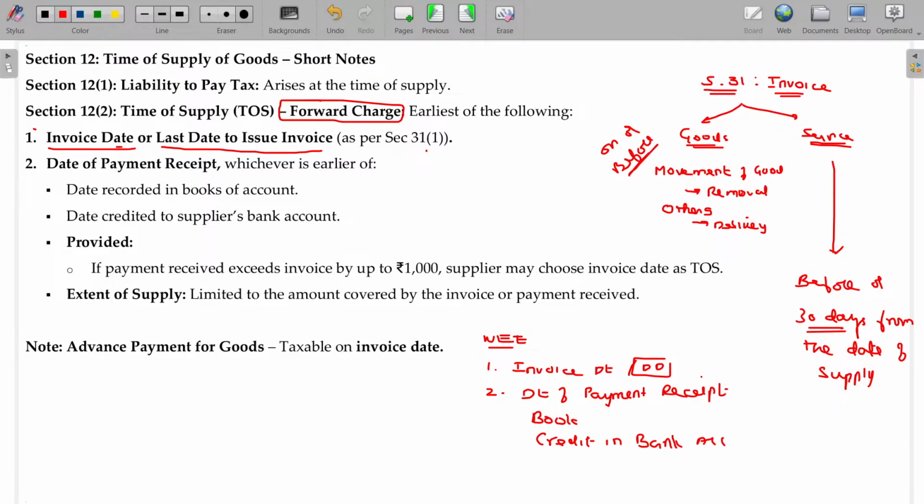Second one being date of receipt of payment. In date of receipt of payment, whichever is earlier of: date recorded in books of account or date credited in supplier's bank. Otherwise, all the three can be taken. Among all the three, the earliest date will be the time of supply. If the time of supply is confirmed, it is automatically taxable at that time. Clear? Three dates: invoice date, book record date, credit in your bank account date.